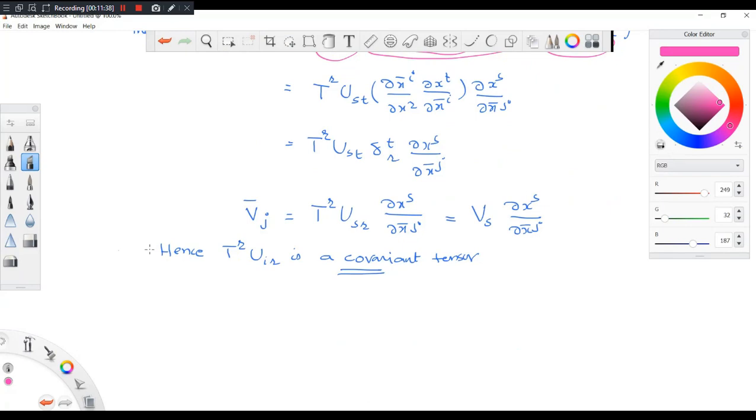Can you give an example where the opposite is true? When you take a quantity which is not a tensor, there are examples. For example, gamma IJK, they are called Christoffel symbols.